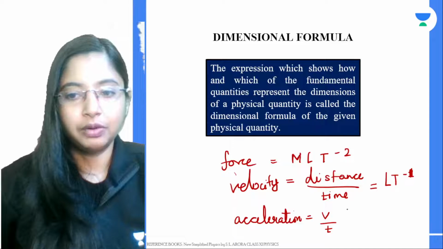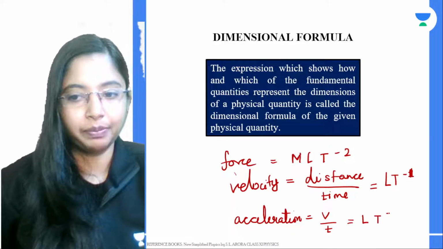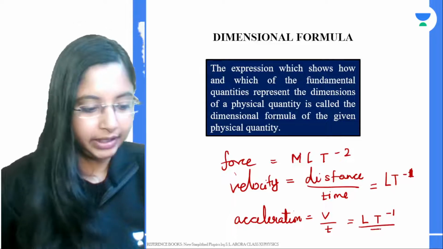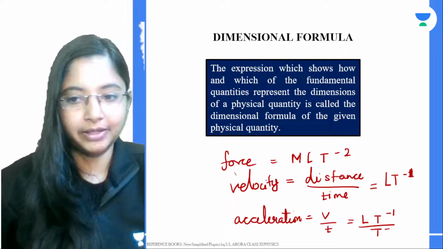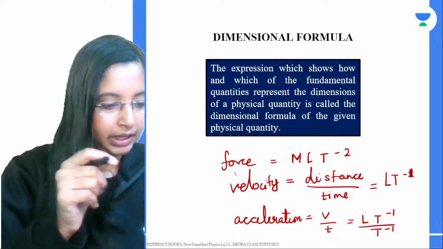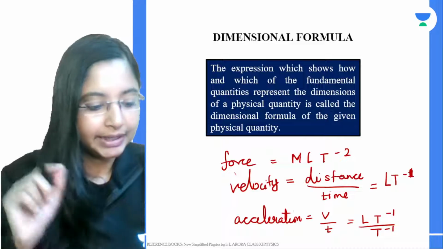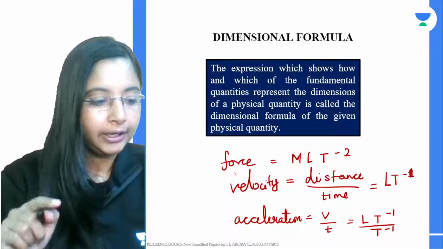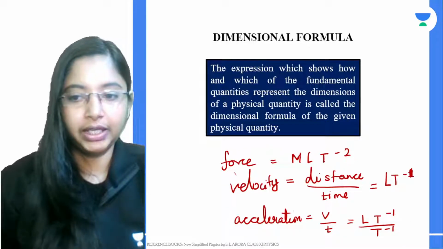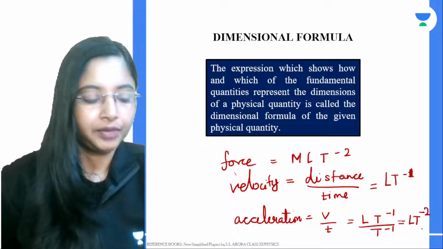Now for acceleration, what is velocity? This is L t to the power -1, divided by t. Now this becomes L t to the power -2.